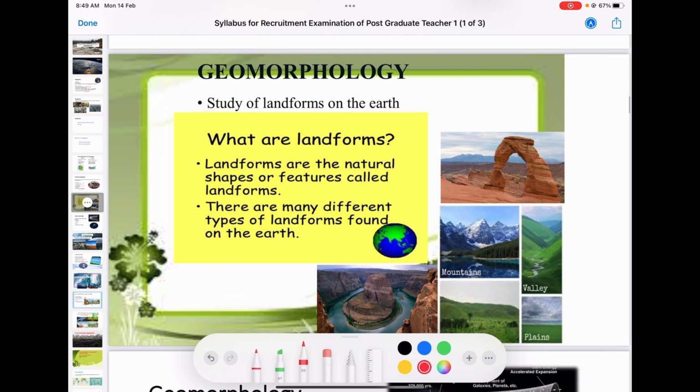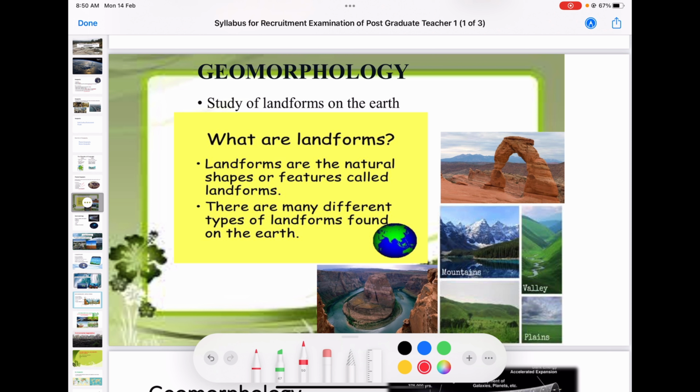Geomorphology is usually confused with physical geography. Physical geography deals with all those things which come under the scope of Earth's surface and its evolution. In geomorphology, we will study only the landforms. Only landforms.